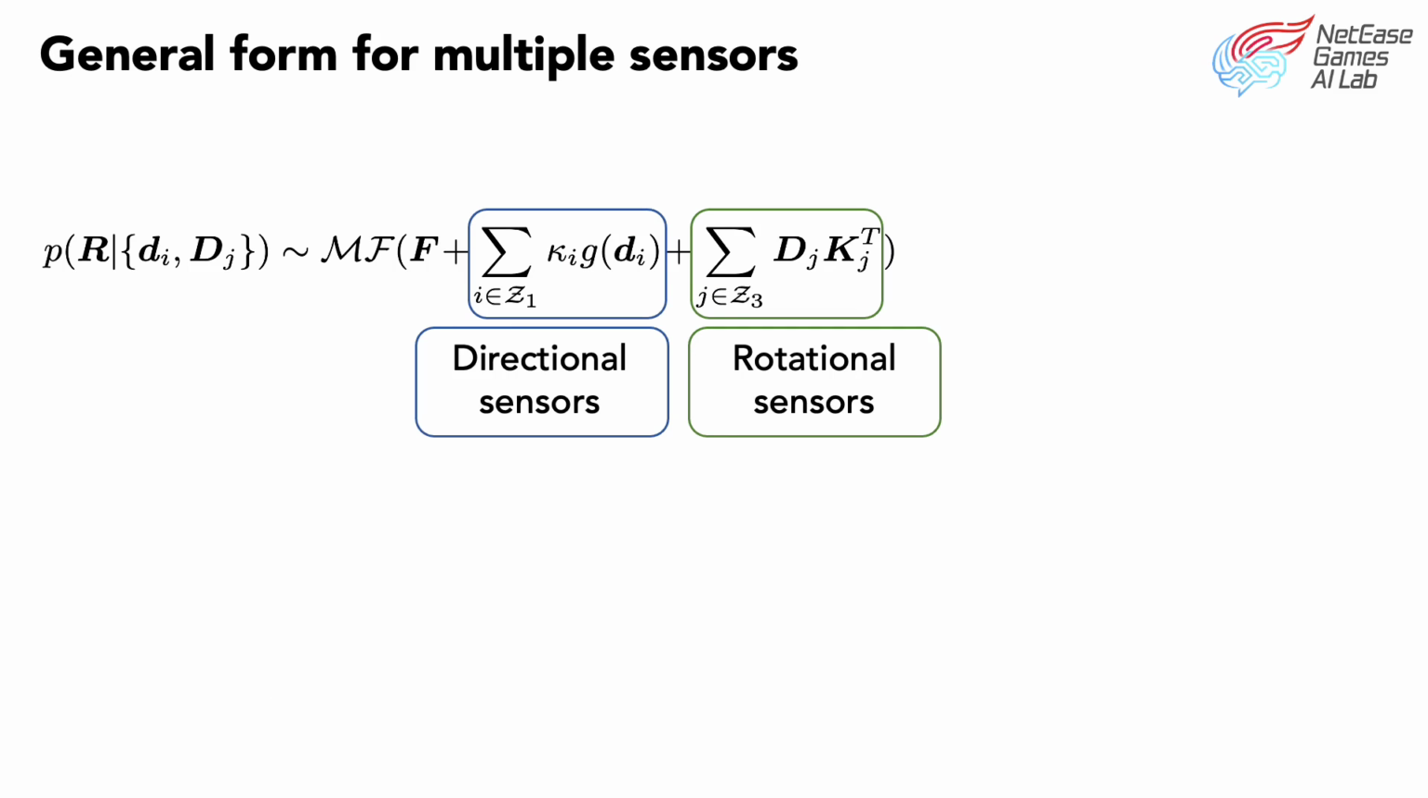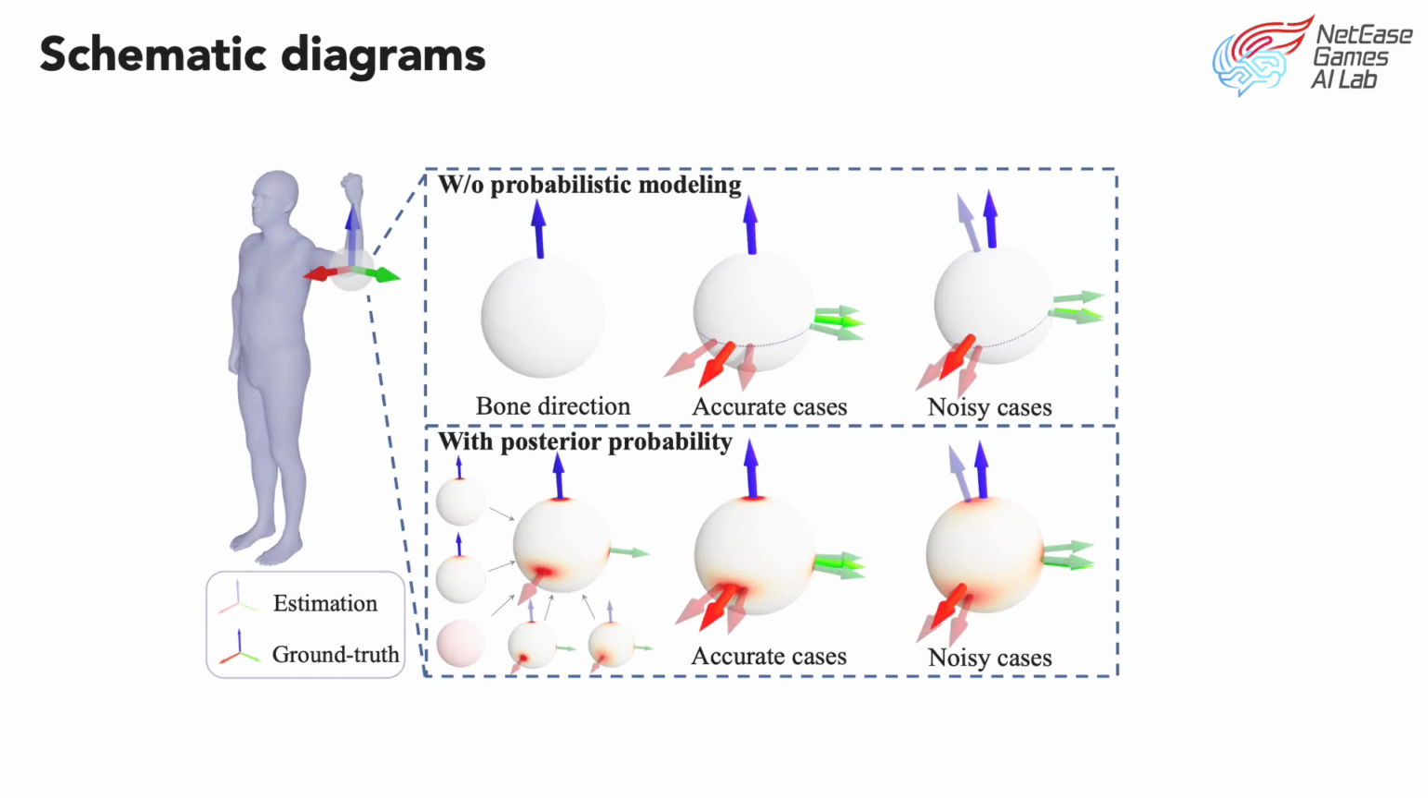For other sensors, like directional sensor accelerometers and rotational sensor gyroscopes, they can also be incorporated to improve the accuracy. The analytical posterior probability can be derived similarly. This schematic diagram can help recognize the proposed scheme intuitively. For a method without probabilistic modeling, its underlying model is a single direction, thus it may be erroneous when the estimated bone direction deviates from the ground truth. In contrast, the posterior model can be fused with various models, and for noisy key points, it has the potential to recover the exact rotations.